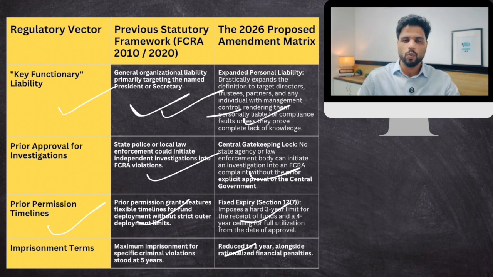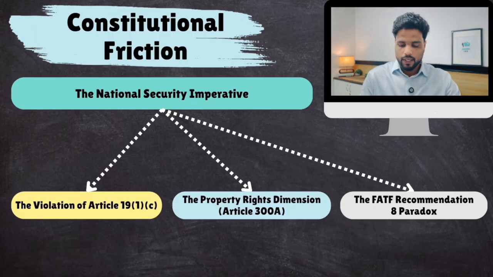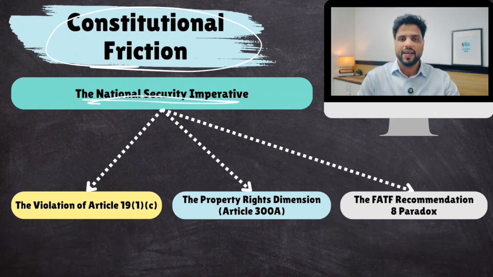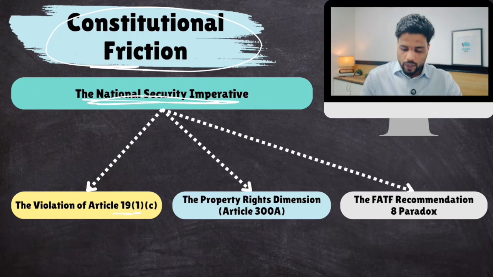Now let's talk about, well, what are the arguments given by the government for this centralization? Okay. So the first argument is national security imperative, because there are enemies of India outside India and they are not short of money. These enemies use their money to fund certain NGOs whose job is to sabotage unity and integrity of India. Therefore, central government needs to keep a check on these NGOs. Hence, central government needs more powers. So there is a national security imperative. But the flip side to this argument is, well, Article 19, Clause 1, Subclause C gives you right to form associations.